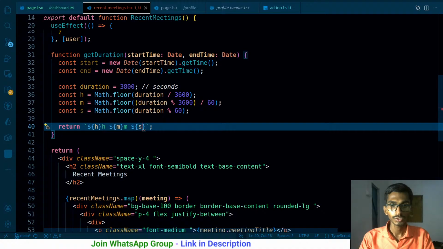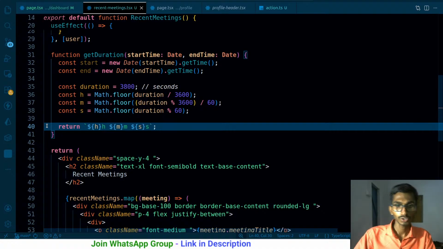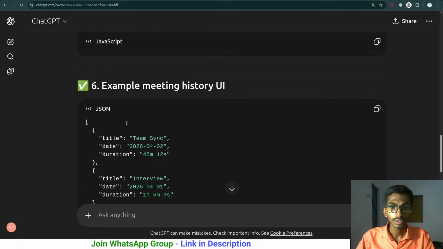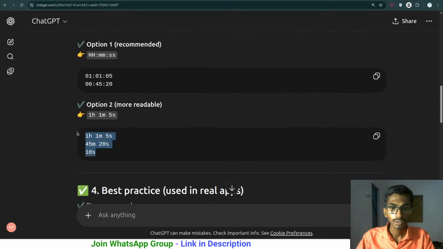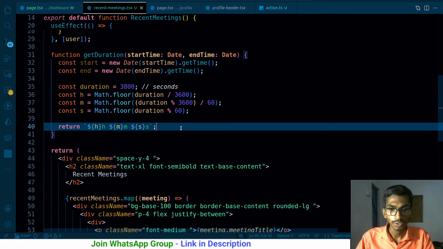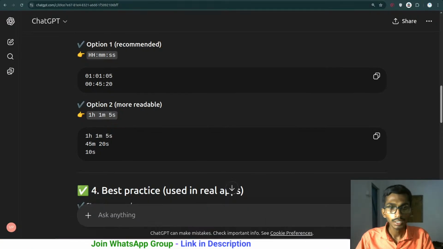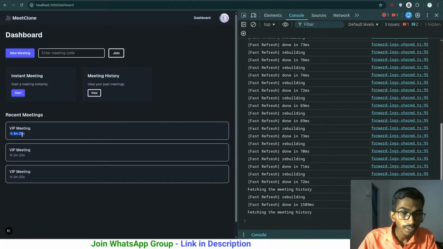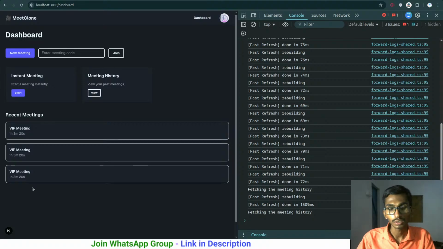I hope this is the format that ChatGPT suggested, and that's the same one I'm following here. So I'm going to return it. Let's see how it looks. It looks like this: 1 hour 3 minutes 20 seconds, and the same everywhere because the timing is the same, but it does work. It gives me the hours, minutes, and seconds.